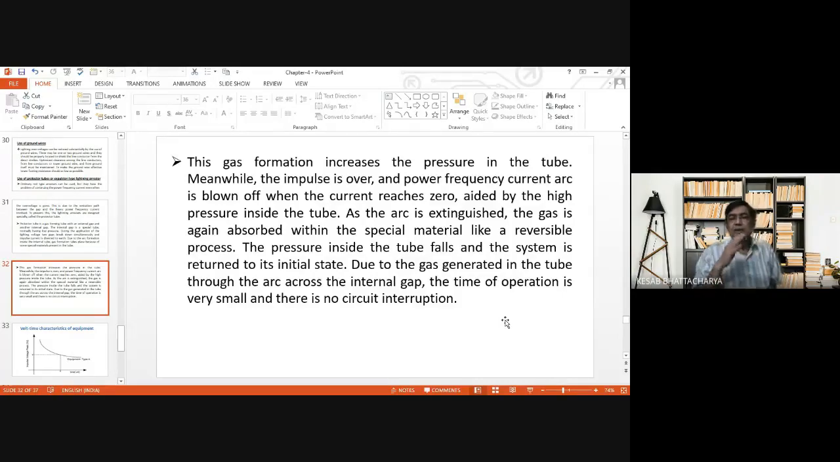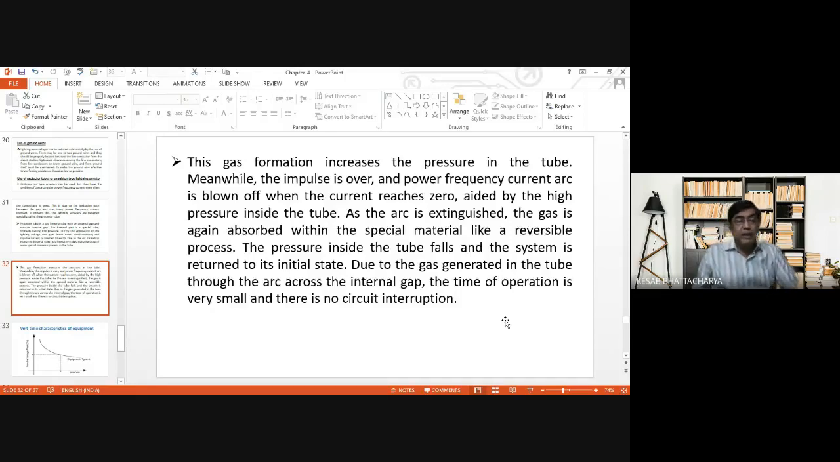And as the arc is extinguished, the gas is again absorbed within the special material like a reversible process. The pressure inside the tube falls and the system returns to its initial state. So this is how the gas filled protector tubes actually operate. Next sentence says, due to the gas generated in the tube by the arc across the internal gap, the time of operation is very small and there is no circuit interruption. That is also very important.